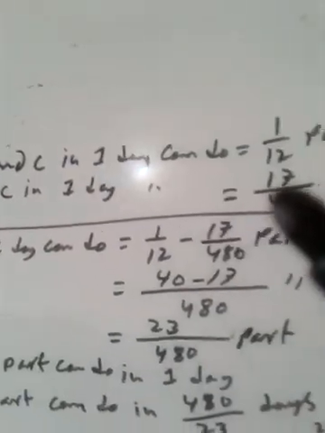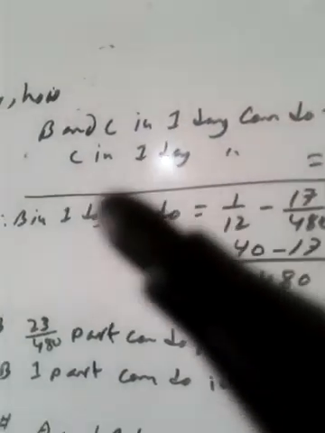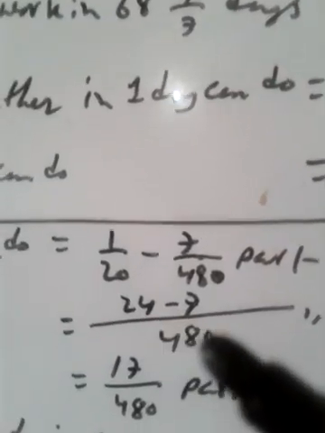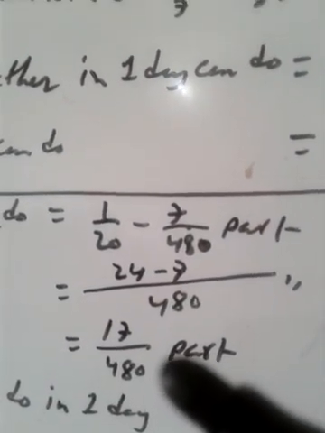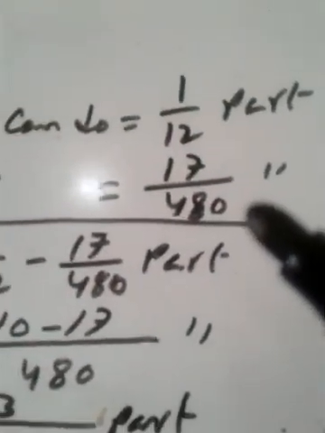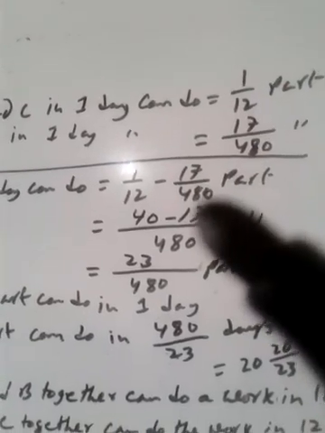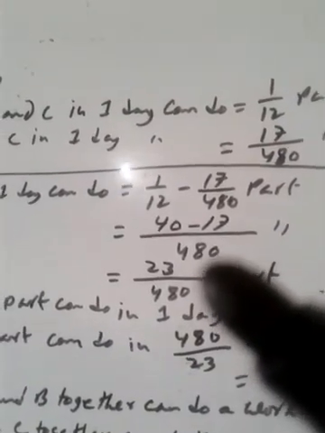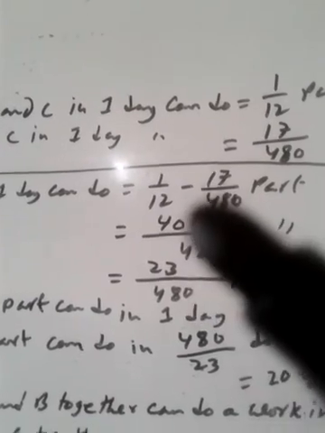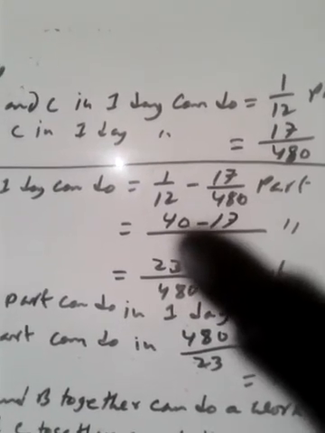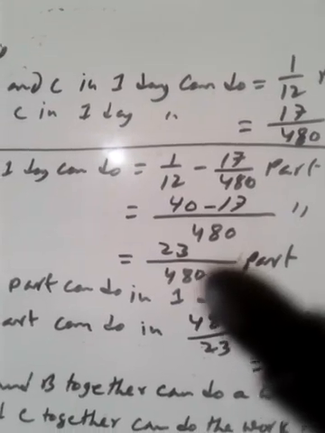Then next, BC in one day can do 1 by 12 part, and C in one day can do 17 by 480. Then we subtract C, leaving B. B in one day can do 1 by 12 minus 17 by 480, and LCM is 480. 480 divided by 12 is 40, and 40 minus 17 is 23.